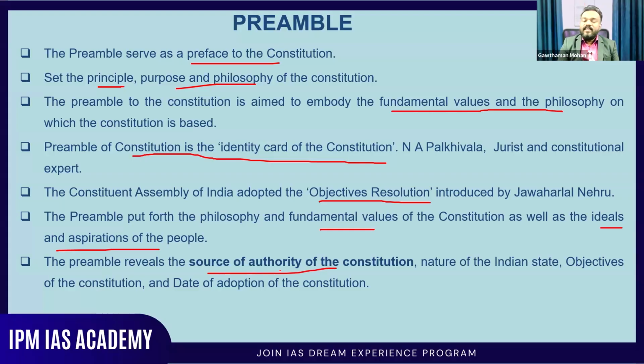Then the nature of the Indian state is discussed in that. The objectives of the constitution are discussed in that, and also the date of adoption of the constitution. So if you look at the preamble, you can actually divide it into four important parts. One talks about the source of authority, one talks about the nature of the Indian state, the objectives of the constitution, and also the date on which it was adopted. So these are the things you will be able to understand from the preamble itself.